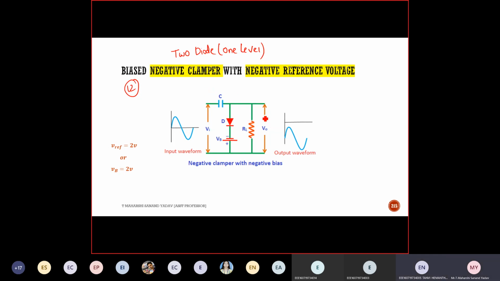How will you identify? Downwards. Downward, so is it negative or positive clamper? Negative clamper. Okay, next. And from negative to positive, so negative reference, V reference. Good. So here negative reference means something I need to draw here. This is negative reference. So try in 2 cases.